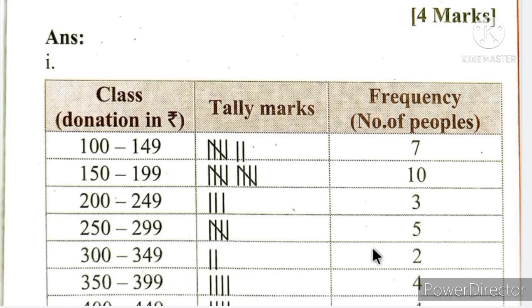So you will write: number of people who donated rupees 350 or more is equal to 4 plus 4 plus 2 plus 1, because these are the frequencies of the columns above 350, which is equal to 11.